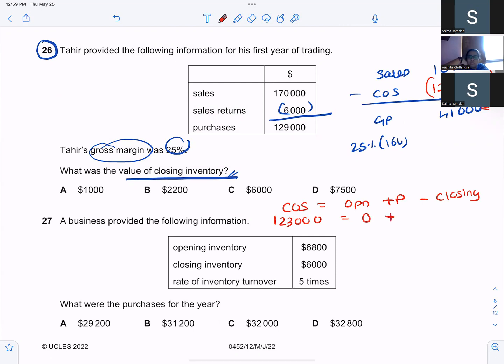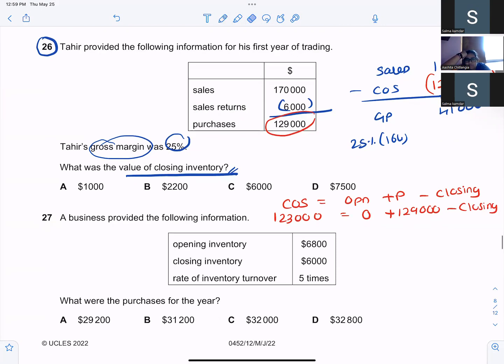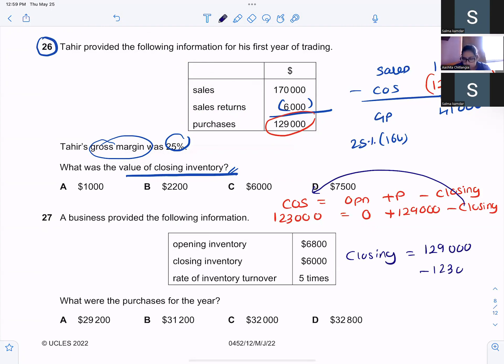Purchases are 129,000. And they have asked me to find the closing. So I will take the closing on this side. My closing inventory would be equal to 129,000 minus 123,000. Closing will be 6,000. Answer C.